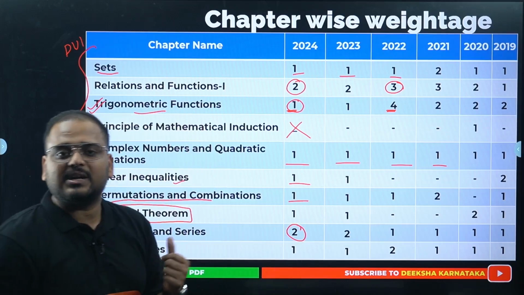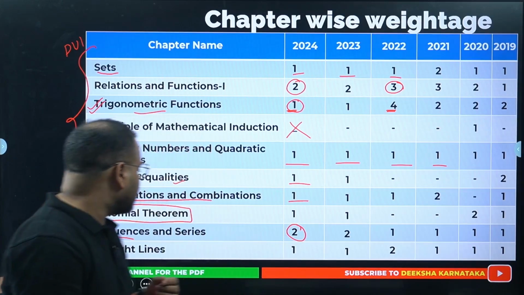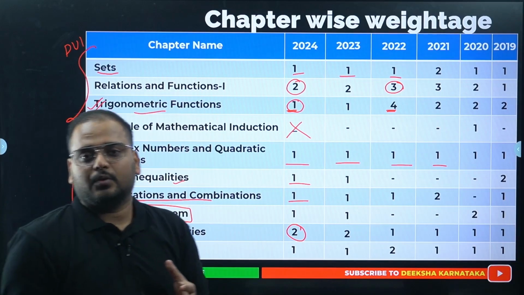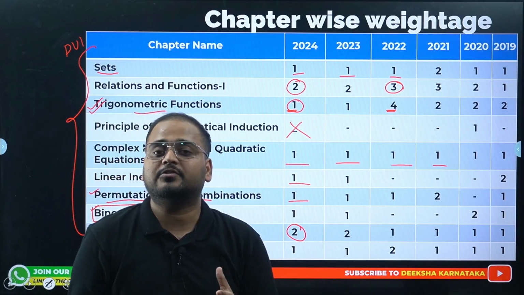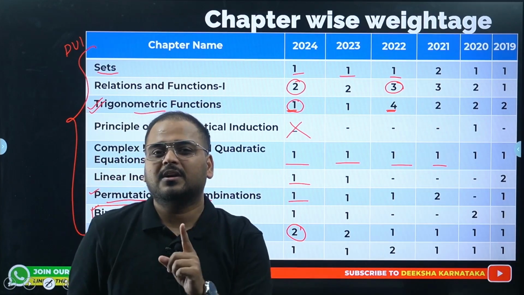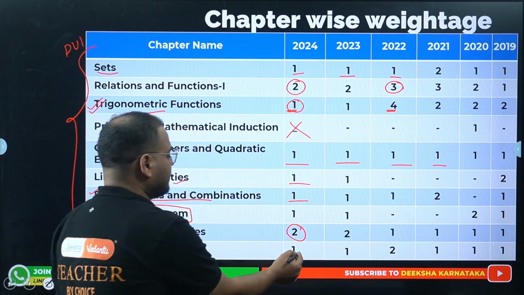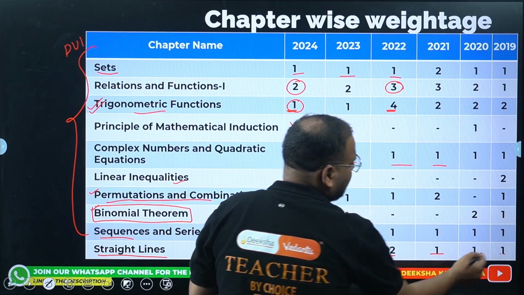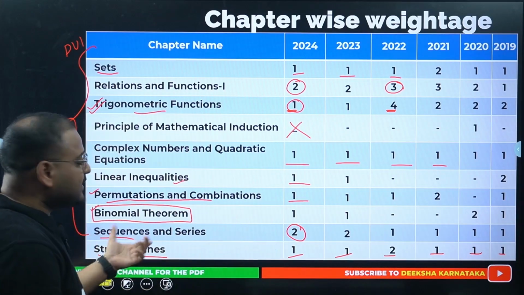Some part of this chapter has also been dropped, you'll see in the coming slides. Straight lines, even though this is a big chapter for coordinate geometry, has only one question coming every year. Almost every year you can see one question is coming, so you can expect one question in straight lines as well.